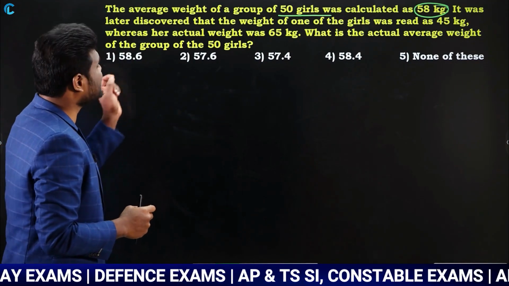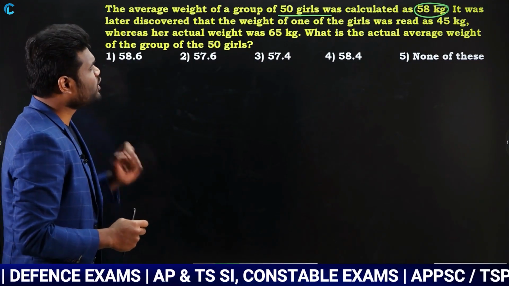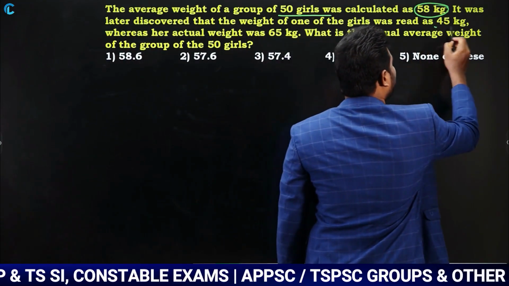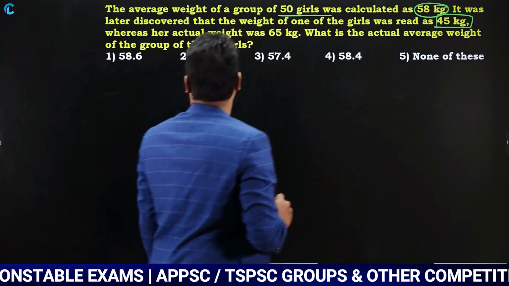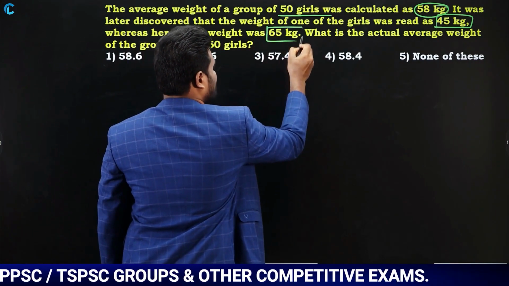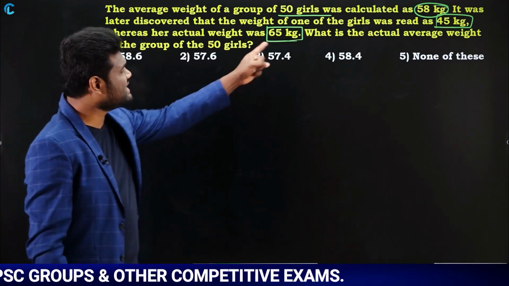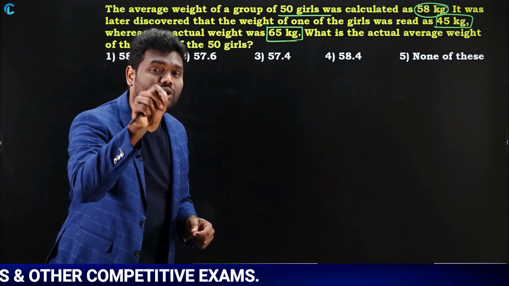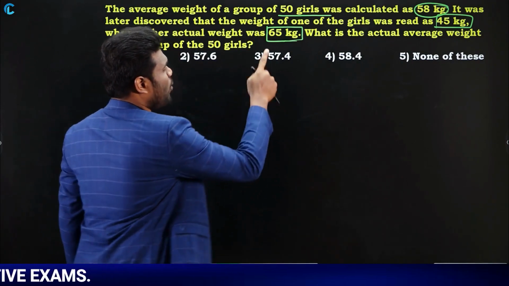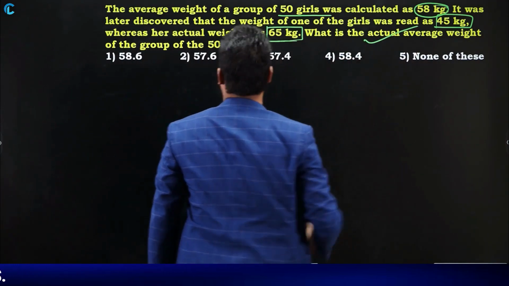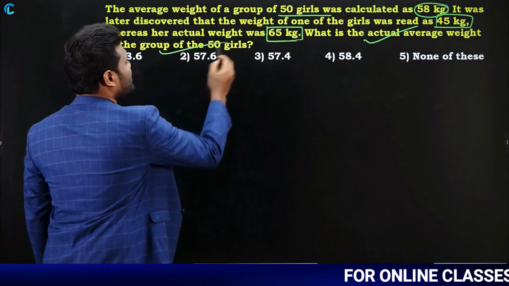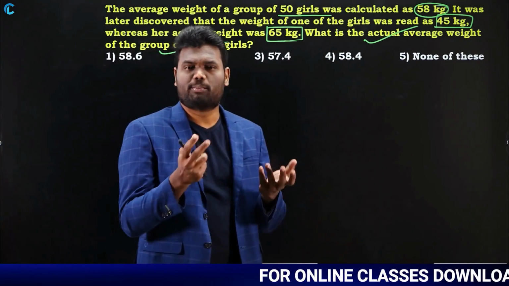It was later discovered that the weight of one of the girls was read as 45 kg, whereas her actual weight was 65 kg. But what they have noted is 45 kg. Now the question is, what is the actual average weight of the group of 50 girls? Actual average weight or correct average, both are the same.